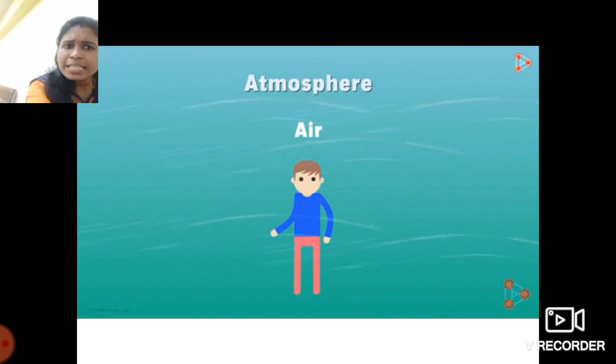Okay, so does air also exert pressure on the objects which are on the earth? Yes students, this question arises in your mind also. Does this air exert a pressure on the objects which are present on the earth?